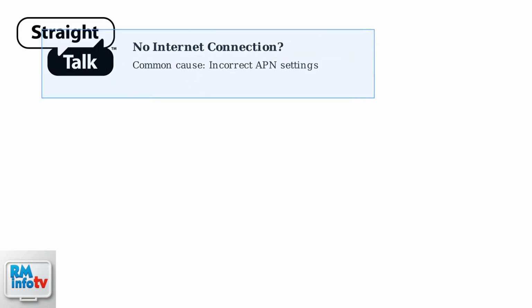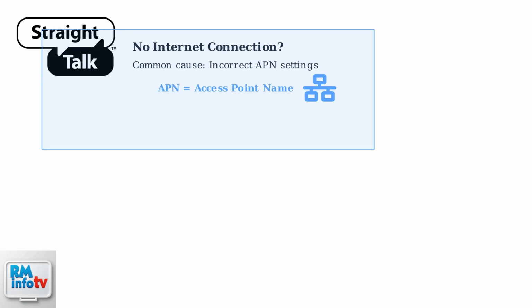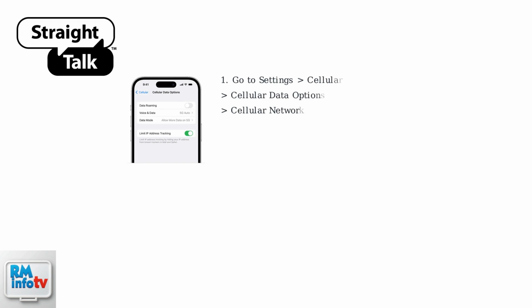Experiencing no internet connection on your Straight Talk iPhone? The most common cause is incorrect access point name, APN, settings. The APN acts as a gateway connecting your iPhone to Straight Talk's network. To fix this, manually configure your APN.